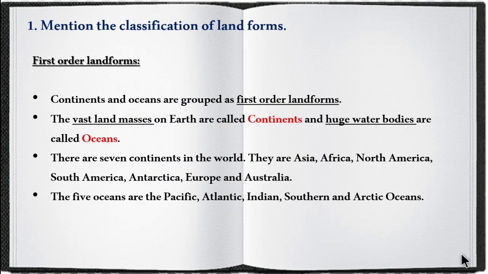Next is mention the classification of landforms. So it is a detailed question. Explain all the three landforms. First order landforms: continents and oceans are grouped as first order landforms. The vast landmass on earth are called continents. Huge water bodies are called oceans. There are 7 continents in the world and you have to name all the 7 continents. Then 5 oceans, name all the 5 oceans.